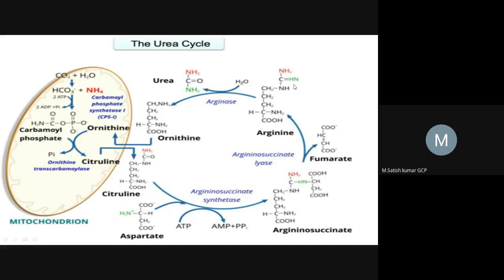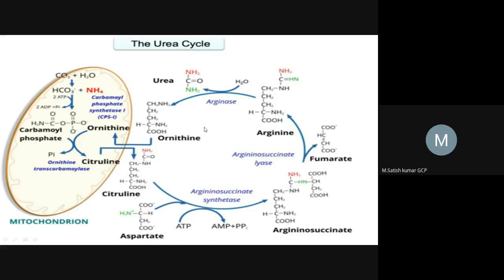right? So this is also a cleavage reaction. Cleavage will occur in the presence of water. By the hydroxylation, when the water is added, the bond will be broken and urea will be separated. Urea will be separated, and the remaining portion is called ornithine, right?